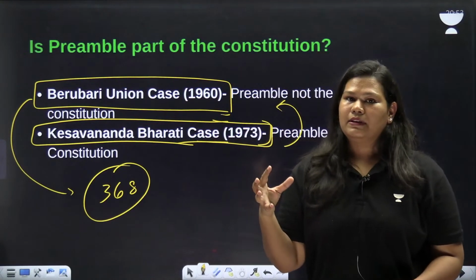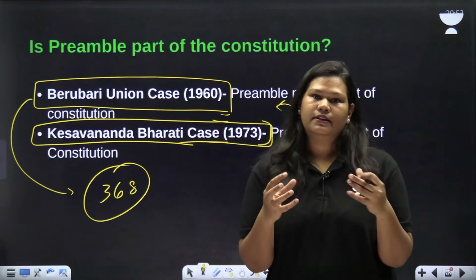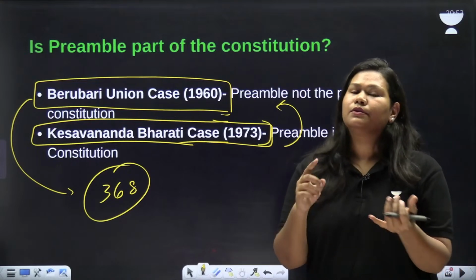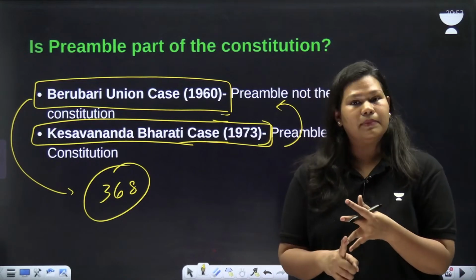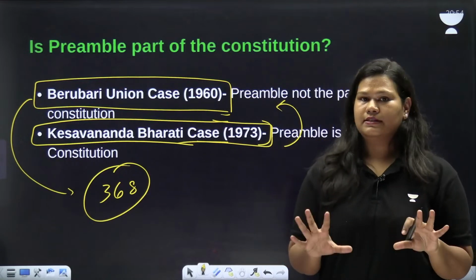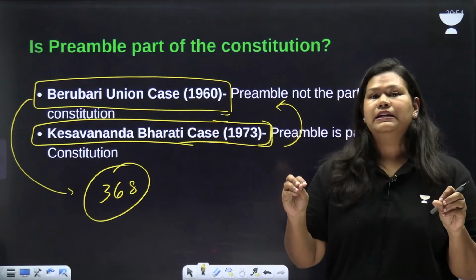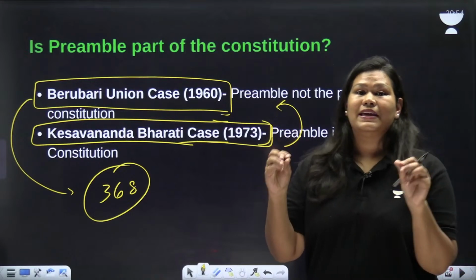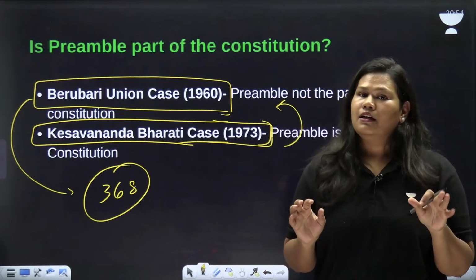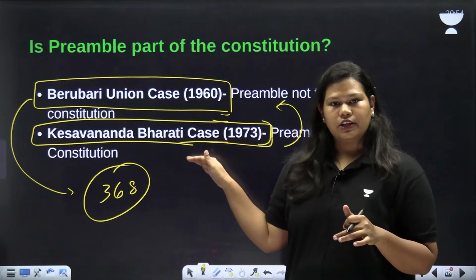The Supreme Court pointed out that when the preamble was added to the Constitution, like every other part of the Constitution, it was voted upon and debated. So by that rationale, it is a part of the Constitution itself. But Parliament cannot amend the basic structure of the preamble or the Constitution. So preamble is a part of the Constitution.